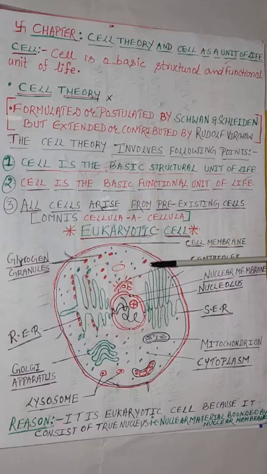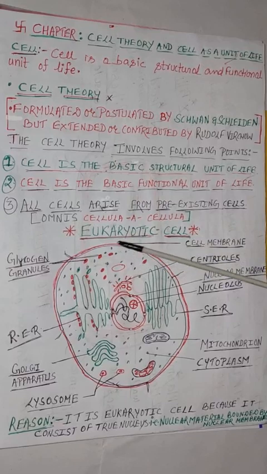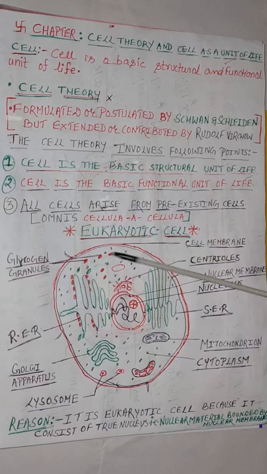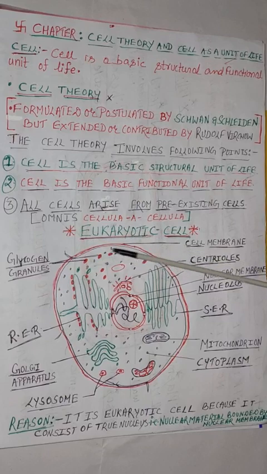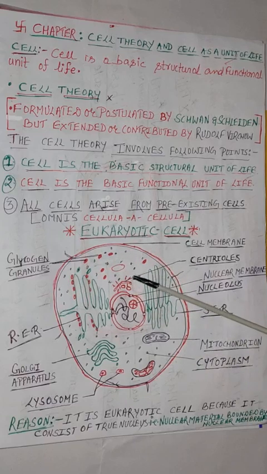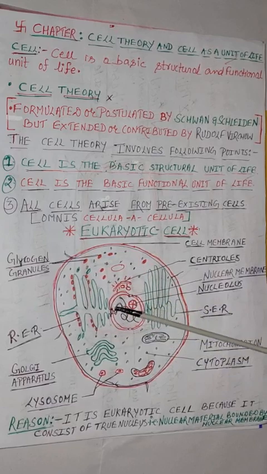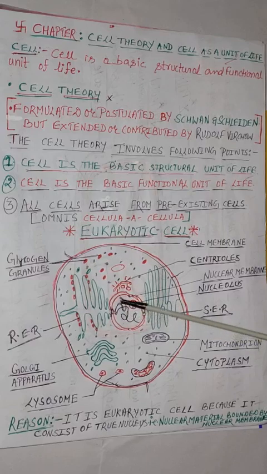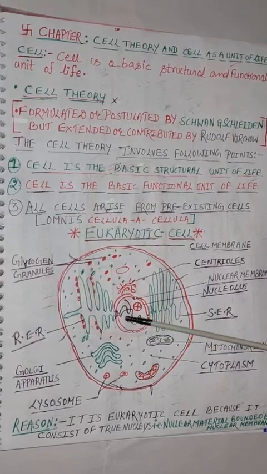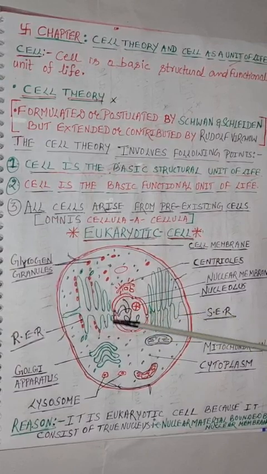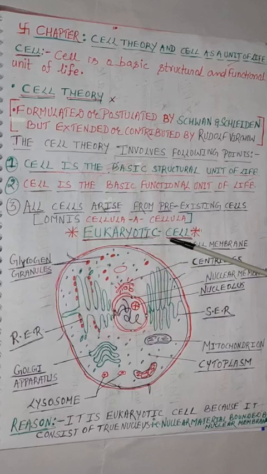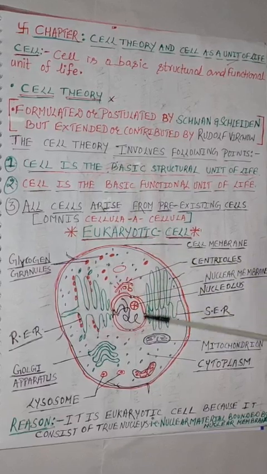Now the next topic in this chapter, Cell Theory and Cell as a Unit of Life, is eukaryotic cell. Students, you know very well what is the difference between eukaryotic and prokaryotic cells. Eukaryotic cell, the main difference is because it consists of true nucleus. Children, true nucleus means nuclear material is bounded by nuclear membrane, isn't it? This is eukaryotic cell. Okay, and these are the important organelles.